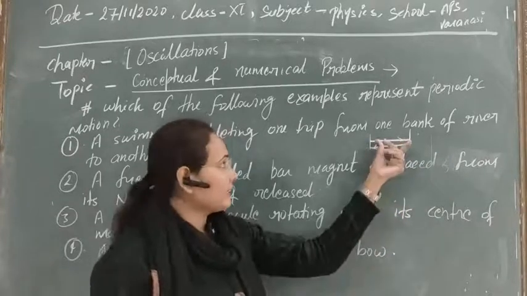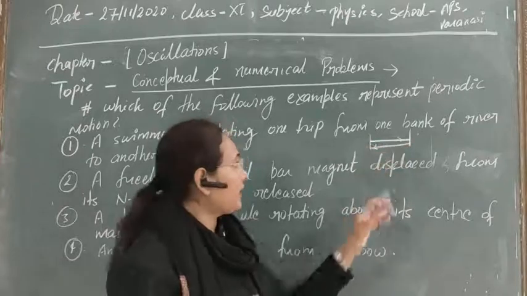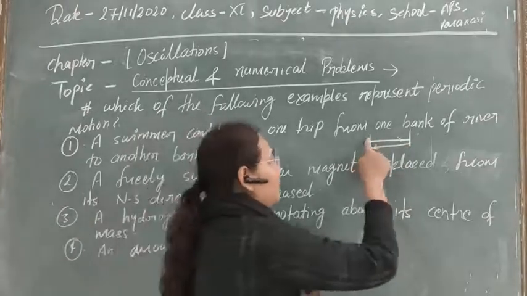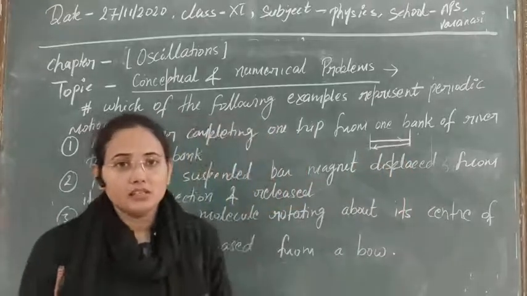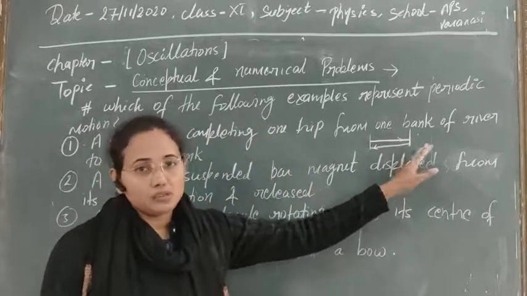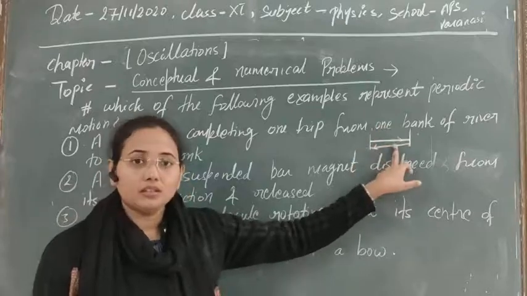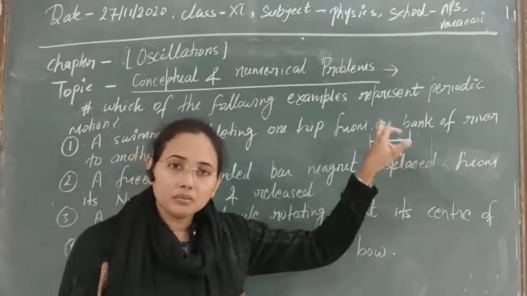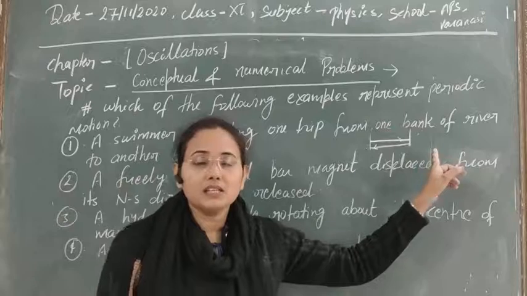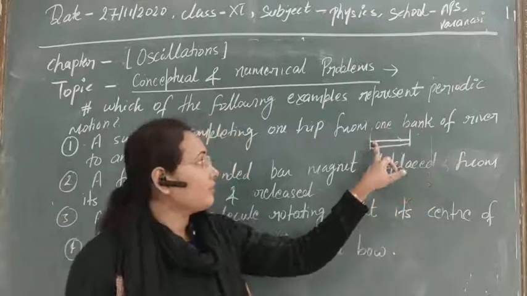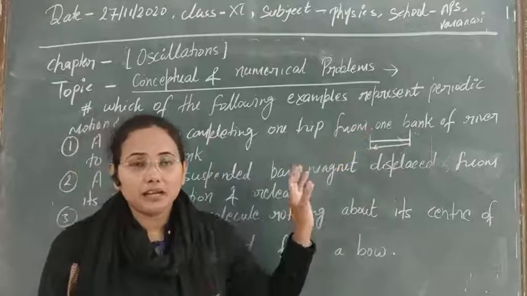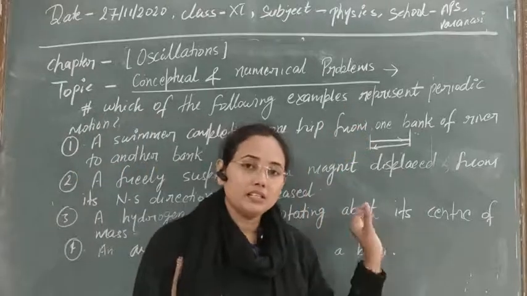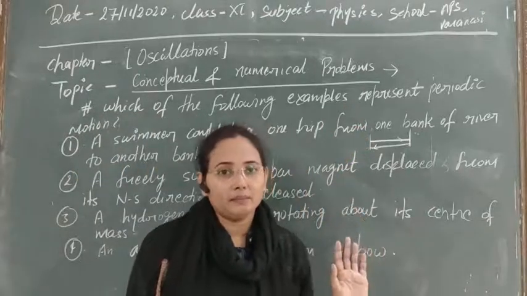That can easily change, meaning the time taken by the particle to go from here to there and come back will change. So that is not certain, and that's why this motion is not periodic. This should be the same, this should be finite, this should not change. If it goes from this bank to the other and comes back, and the time is the same each time, then that time the motion will be periodic.